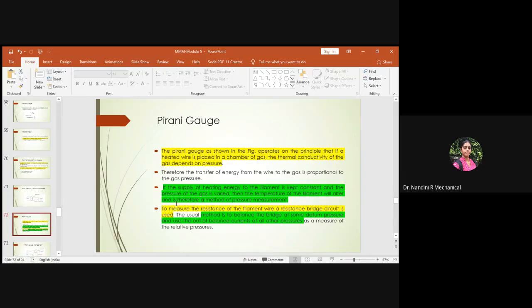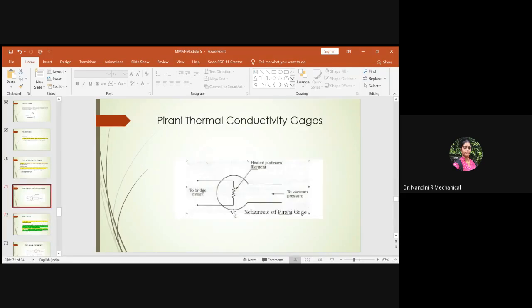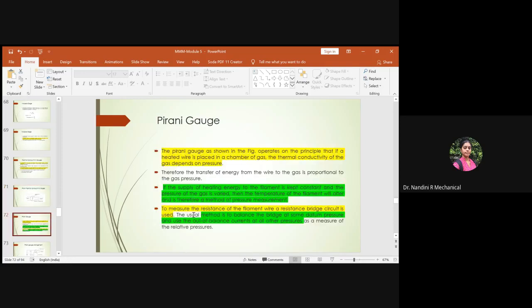To measure the resistance of the filament wire, a resistance bridge circuit is used. You will have a bridge circuit which heats the filament, and this is enclosed in a bulb casing which has the gas, where the pressure of the gas can be varied. To measure the resistance of the filament wire, we always use a resistance bridge circuit as shown in the diagram. The usual method is to balance the bridge at some datum pressure and use the out of balance currents at all other pressures.